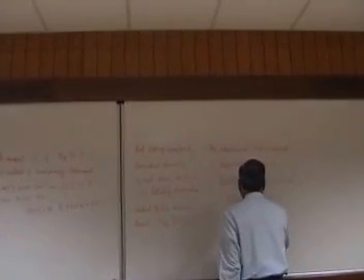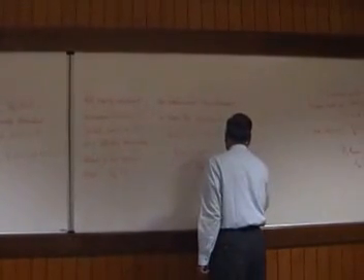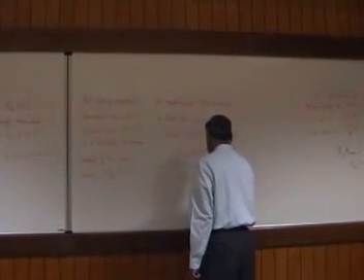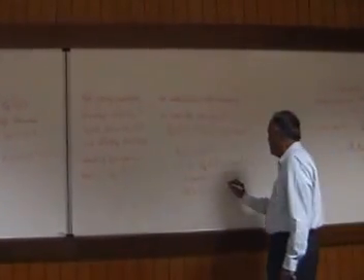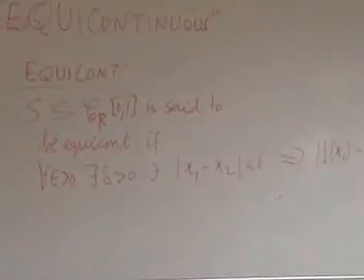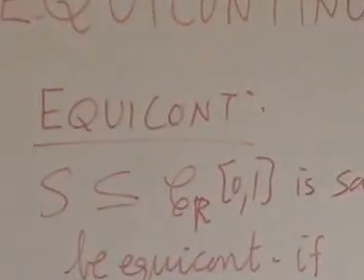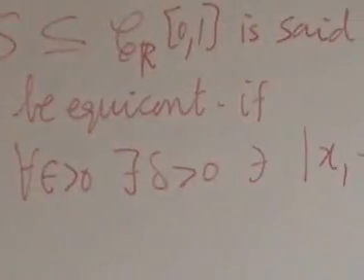So, what is the definition of equicontinuity? Equicontinuity means S, a family of continuous functions on [0,1], is said to be equicontinuous if for every epsilon greater than 0 there exists one delta greater than 0, which depends only on epsilon, such that whenever x1 and x2 are within delta, f(x1) and f(x2) will be within epsilon for all f in S. So what we have claimed here is that uniformly bounded and equicontinuous implies total boundedness.